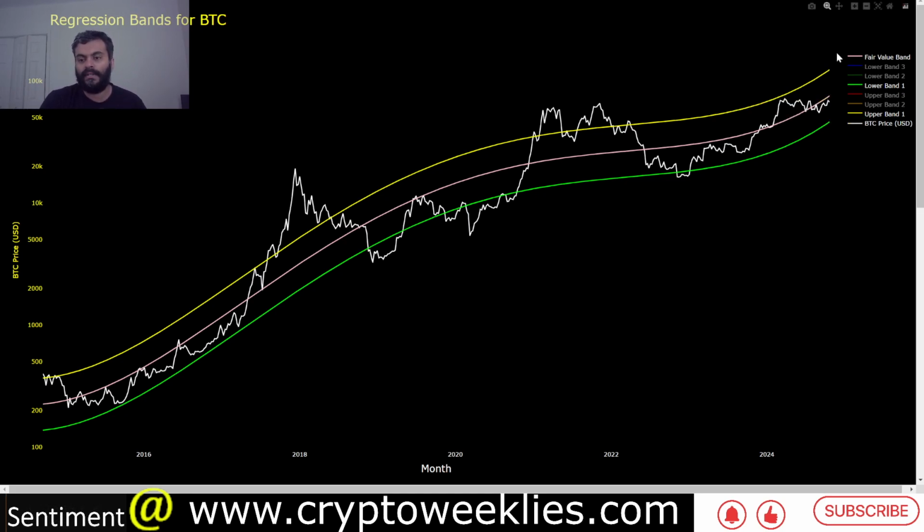Now that 17k, as the asset has matured, that 1 standard deviation bottom has shifted to about 45k. In terms of the 1 standard deviation ceiling, which Bitcoin failed to breach back in early March and April of 2024, that ceiling was at around 74k, and the second iteration at around 78k. Right now, at a matured stage of the bull run, that 1 standard deviation ceiling is now at around 120k.